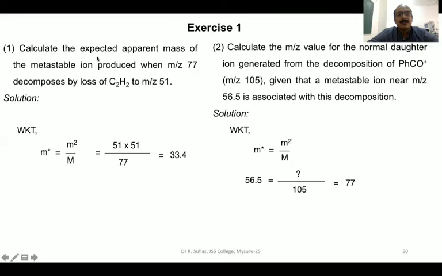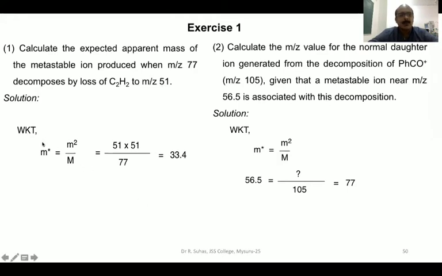Here they are asking us to calculate the mass of the metastable ion, given that the ion with M by Z 77 decomposes to give M by Z 51. So 77 is the highest mass, 51 is the lowest mass. Definitely it indicates that 77 should be the parent ion, 51 should be the daughter ion. Now we know the mass of parent ion and daughter ion. You can easily substitute that in the equation and arrive at the mass of the metastable ion.